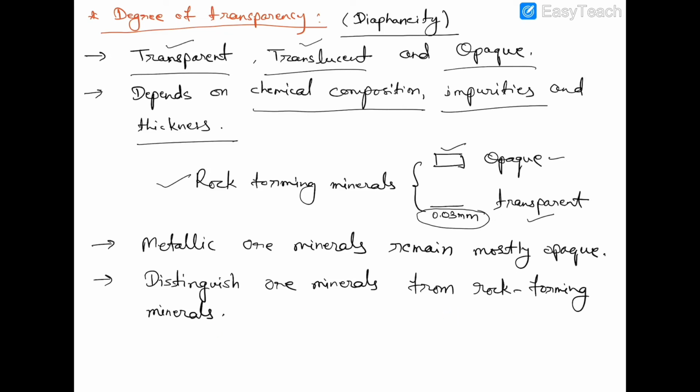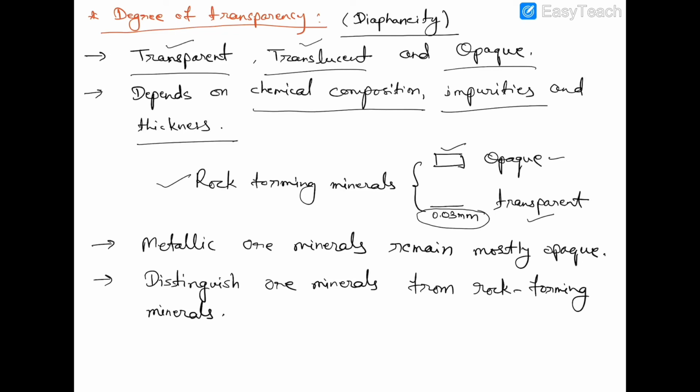So to identify the mineral, we perform a test in a laboratory, and in this test we use a thin sample of mineral, because we know when rock forming minerals are thin, they show transparent or translucent nature, but the metallic ore minerals in their thinnest form also do not show the transparent nature, they remain opaque.